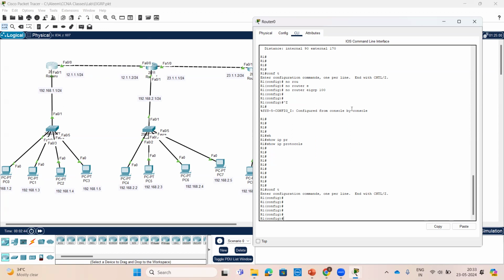Anyone knows EIGRP neighbor parameters, neighbor conditions? From this router to this router, neighborship parameters. Authentication.